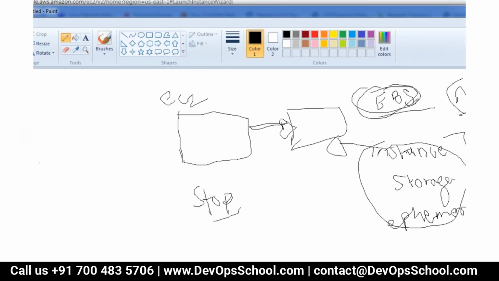But with NAS storage, there are also various types of performance you can get. I will show you that. But instance store has that one advantage of performance. Then for very high end servers, you can go ahead with instance storage.